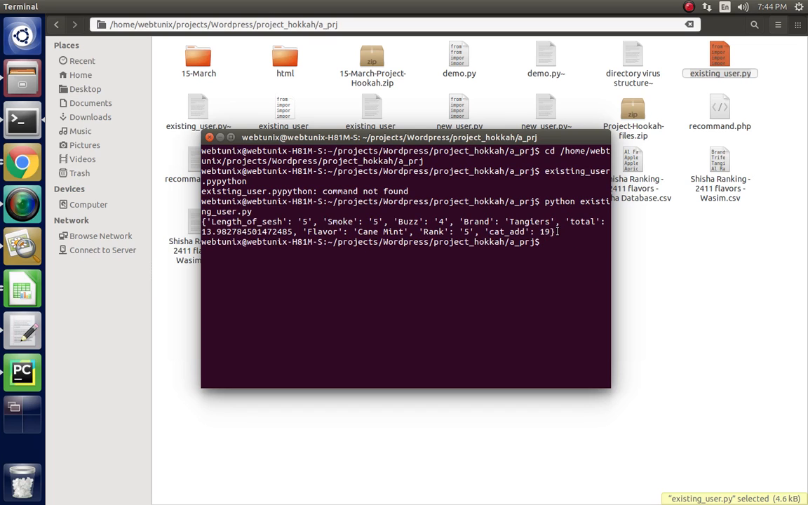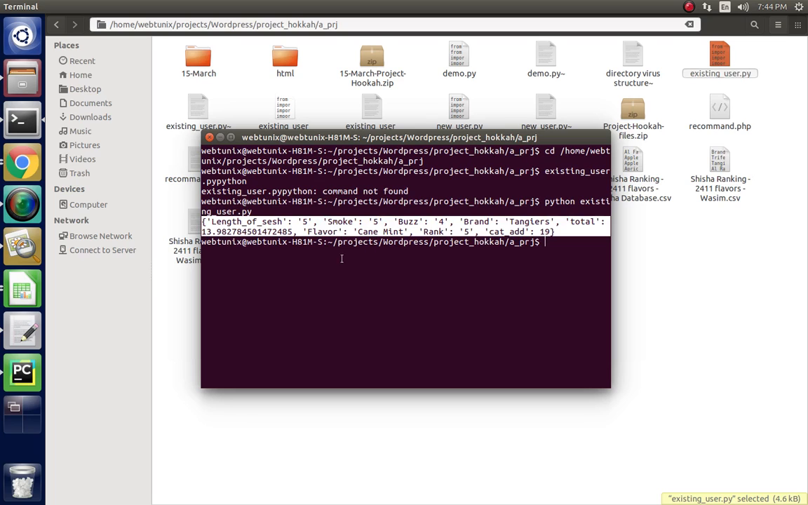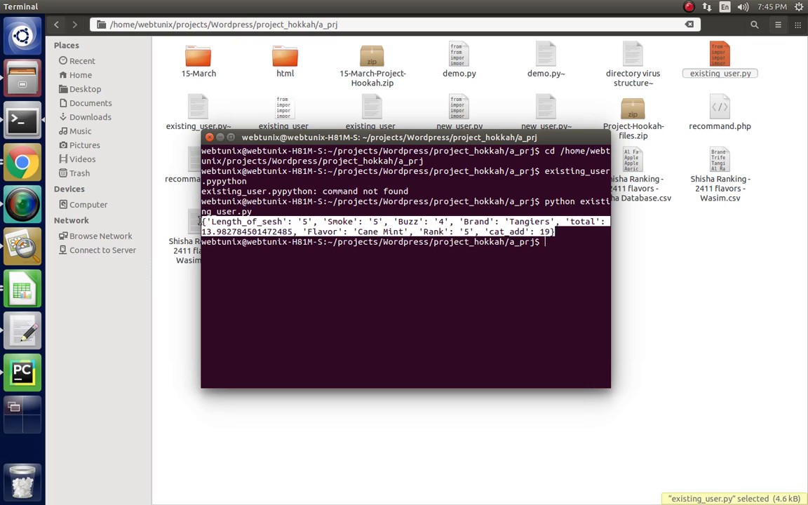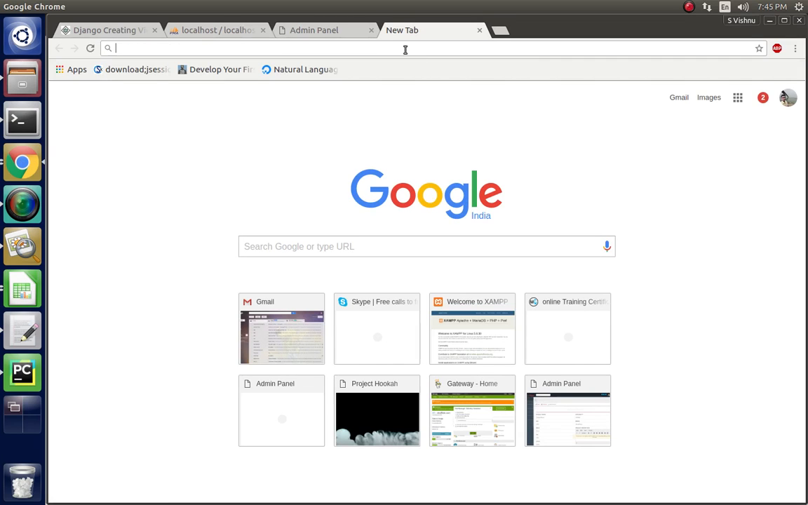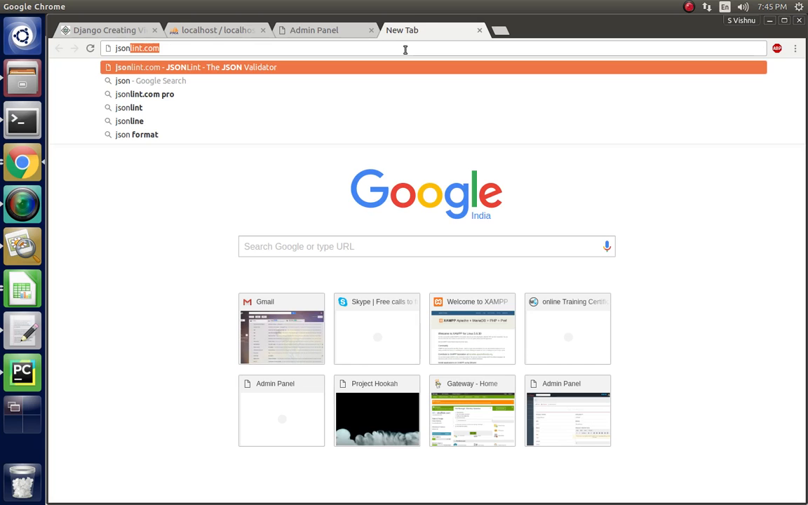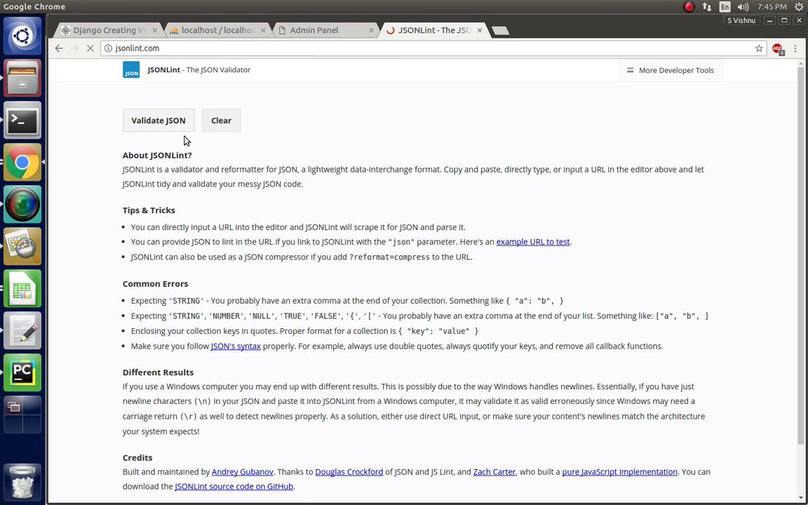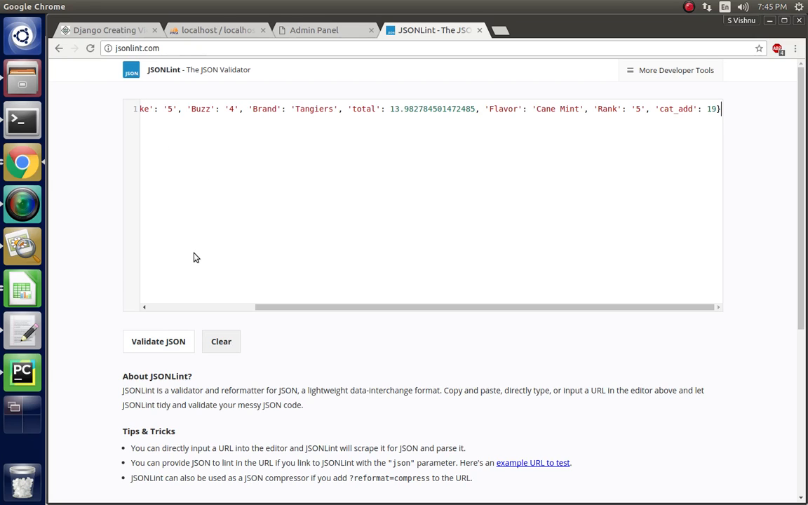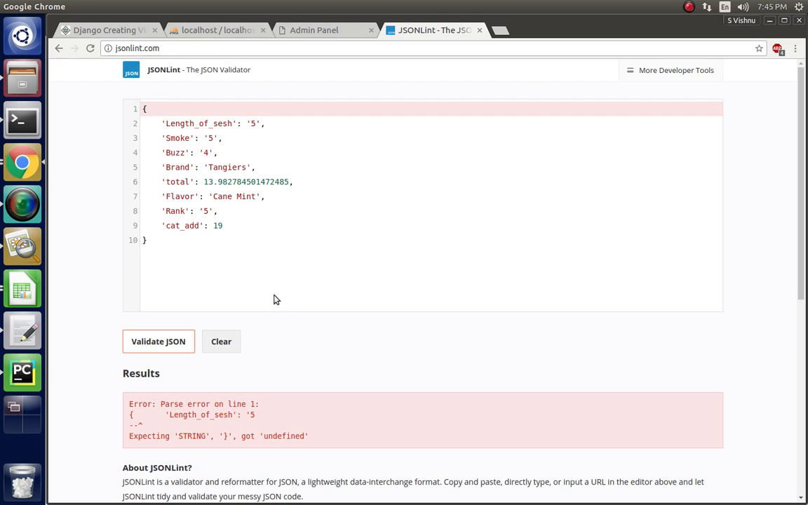Now you can see that this is the exact output: we should try this brand, Tangiers, and flavor Cane Mint. You can also see this in a better format in JSON. Copy this data and open it in JSON format. Look at this, this is my recommended choice data.